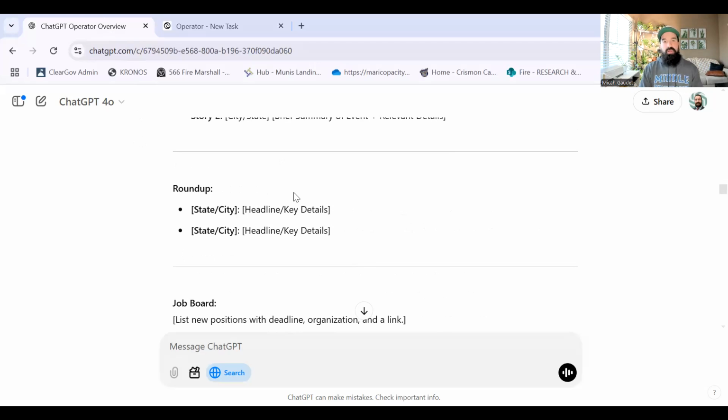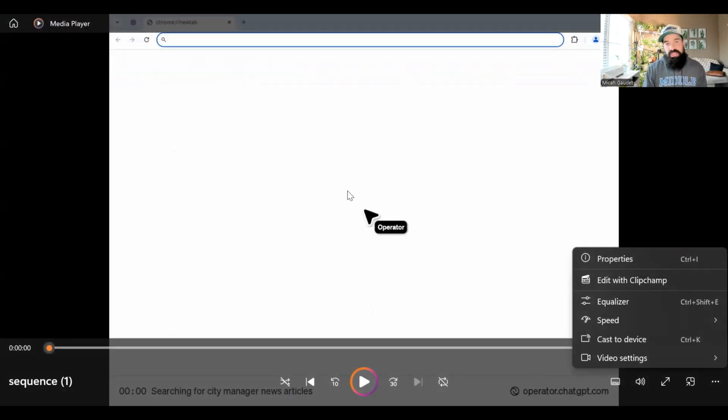But let me show you what this output looked like when I gave Operator clear instructions, a clear task. It completely changed the game. Okay, so here's the final output. Operator gives the option to share the end result, and that shares it as a downloadable video, basically taking the screenshots of what it did. You can share the video here.